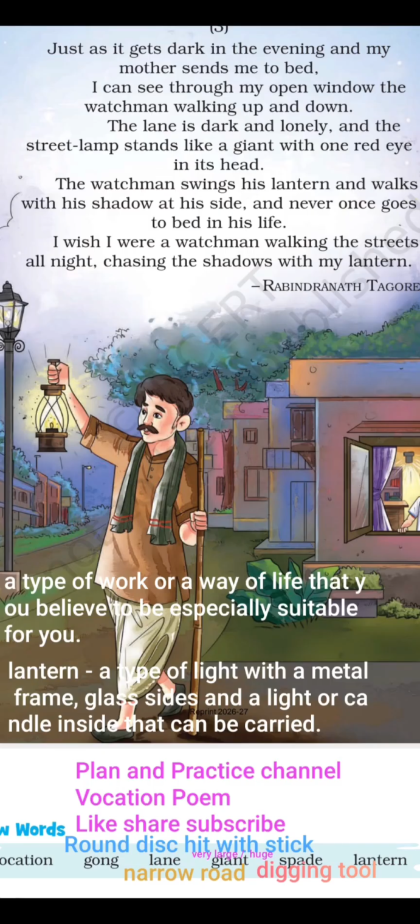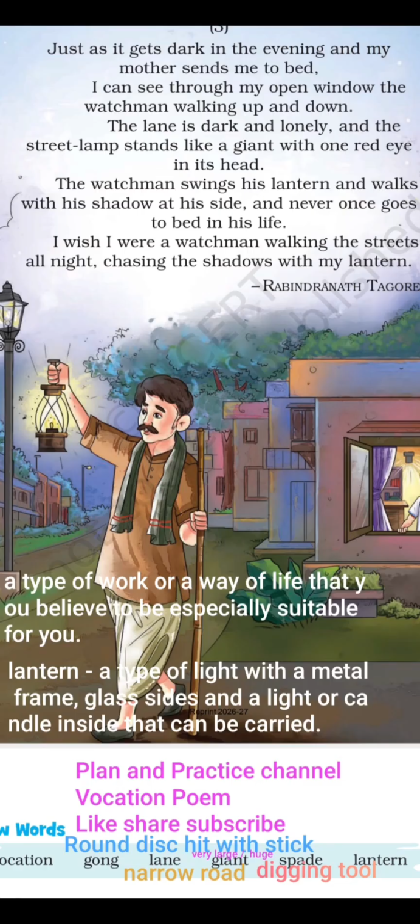The watchman swings his lantern and walks with a shadow at its side and never once goes to bed in his life. So the night watchman cannot sleep, cannot go to bed in his life. And nobody can instruct him because he cannot do that job. So the boy gets inspired by the work done by the watchman. He feels the watchman has the freedom to do anything in the night. Nobody will question him. But the child has no freedom. He has to go and sleep.